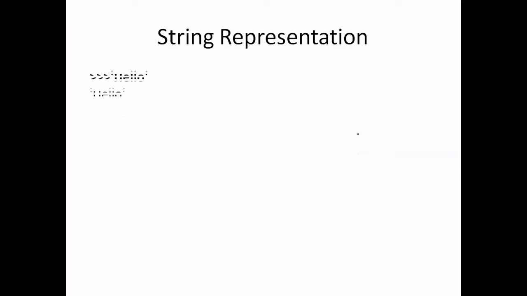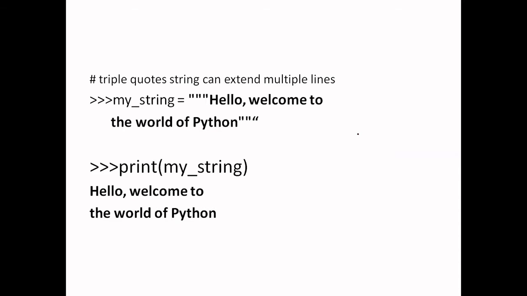So strings are represented using either single quote or double quote or even triple quote. Basically all these three examples are strings, and they are all equal. Triple quote is basically used for multi-line strings. So if your string lies in multiple lines, we can use triple quote for multi-line strings.